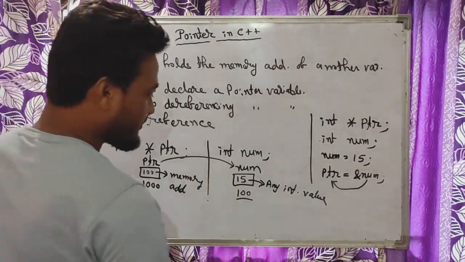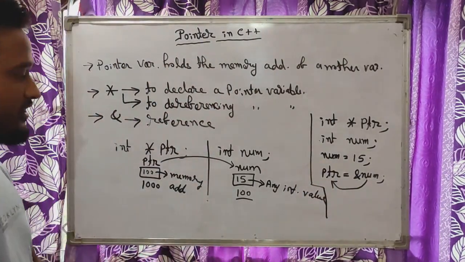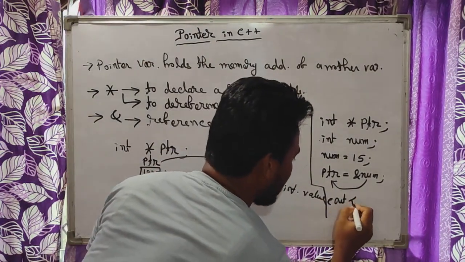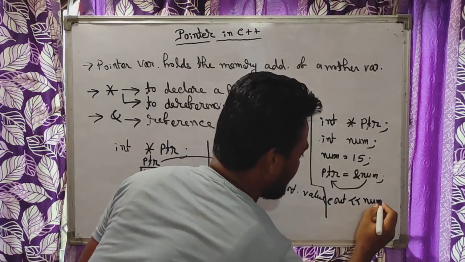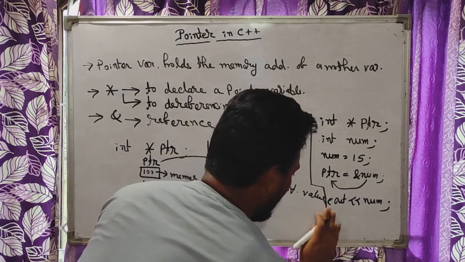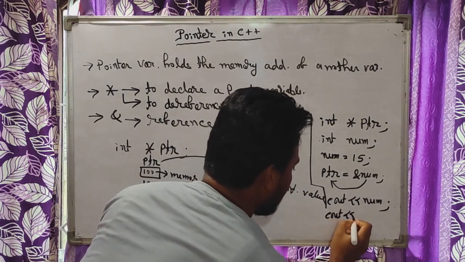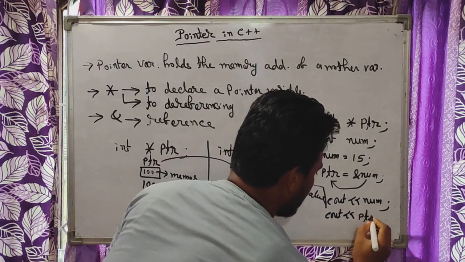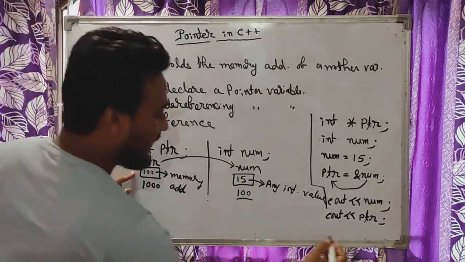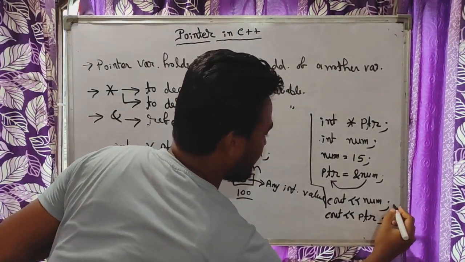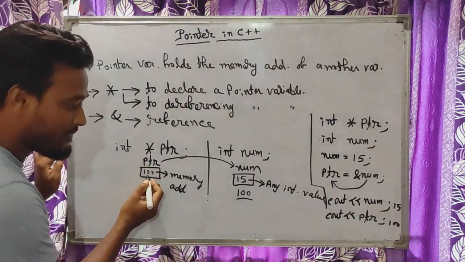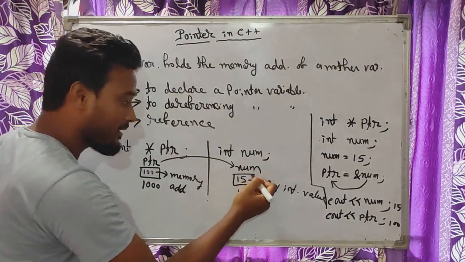Now suppose you want to display the value of this number. Easily, when you write cout number, you will get the value 15, right? Now when you write or display ptr, what will be the result? The result here will be 100. Here you will get 15. So ultimately you see here inside this ptr, the value is the memory address of number. Inside number, what is the value?